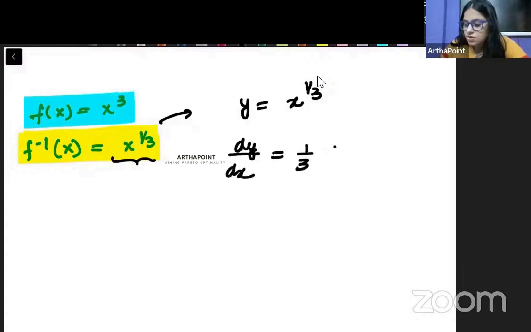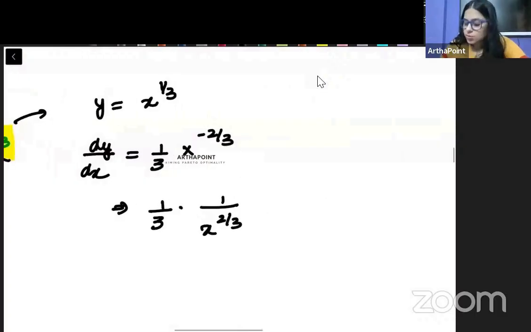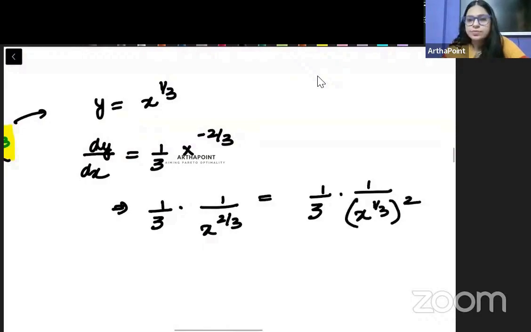So power comes down, power reduces by 1. This will be 1 by 3 into 1 by x to the power 2 by 3. So beta, this will be 1 by 3 into 1 by x to the power 1 by 3 whole square. Clear? I am just taking this 2 out.